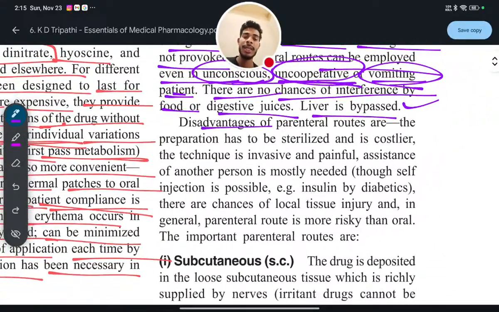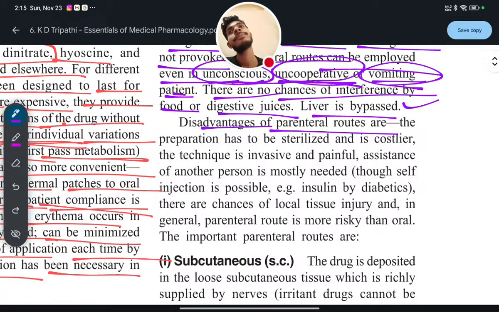Next, a disadvantage of the parenteral route is that the preparation has to be sterilized. If you are taking a drug orally, then when the drug enters the gastrointestinal tract or stomach, gastrointestinal juices are present, and they will kill bacteria, pathogens or any kind of impurities if present.